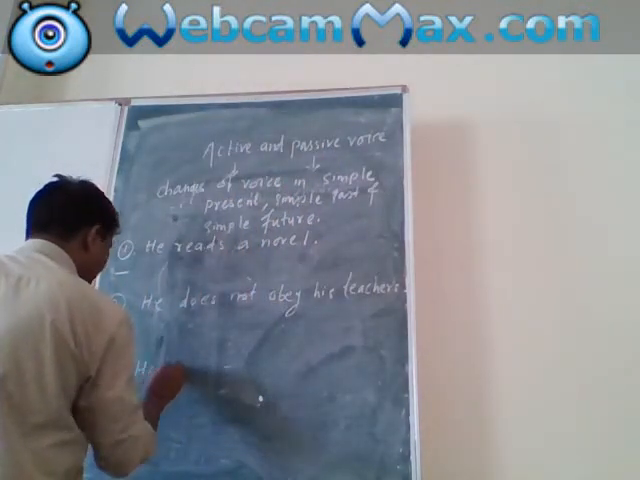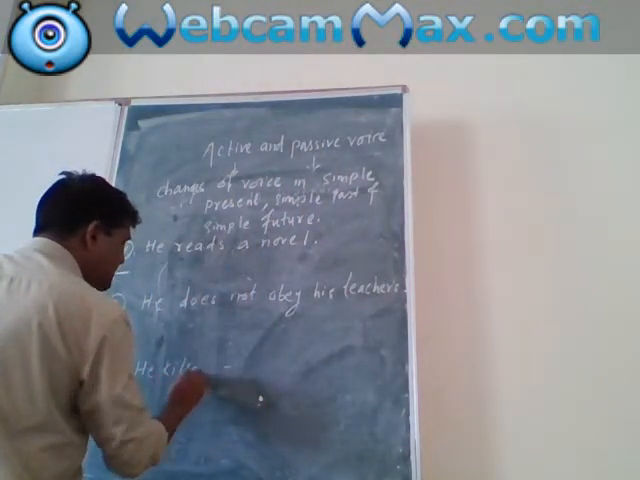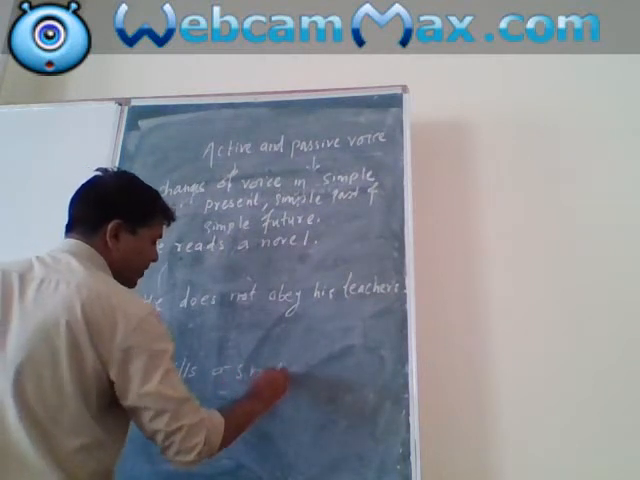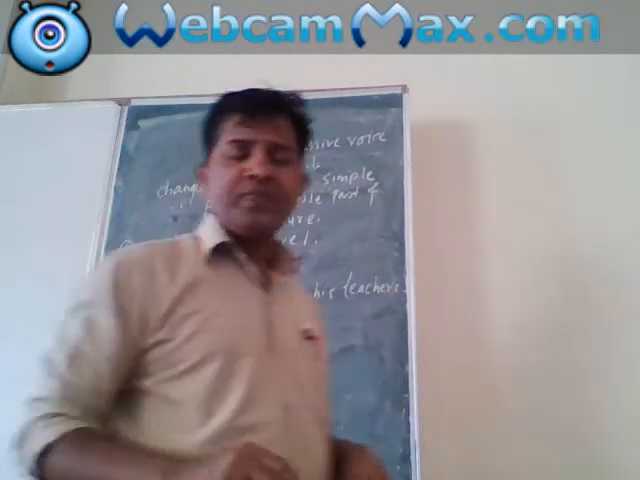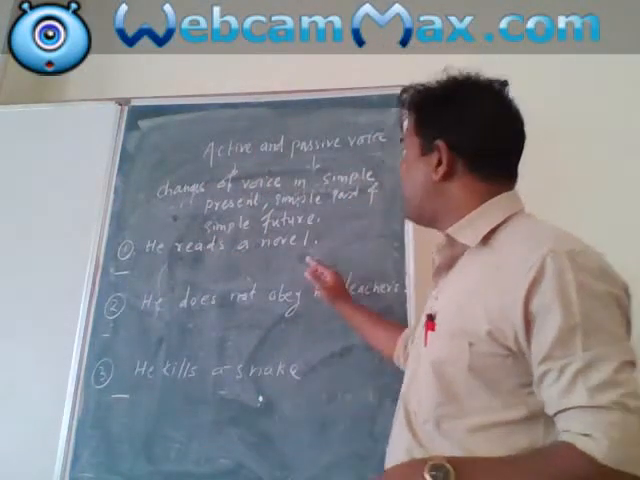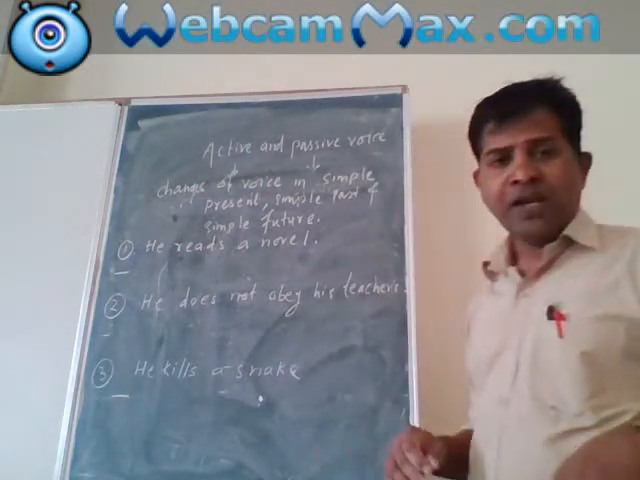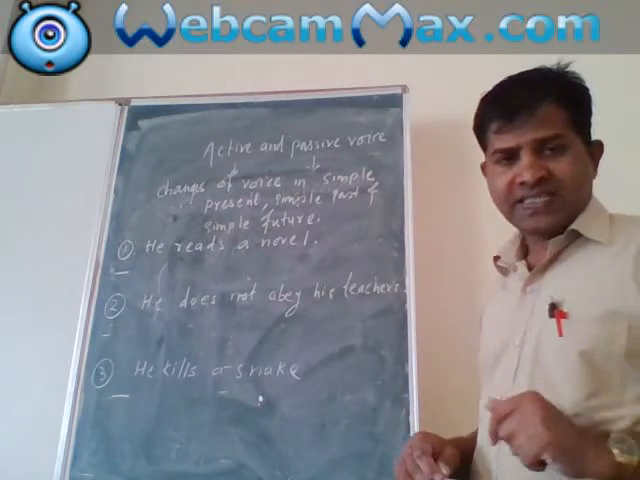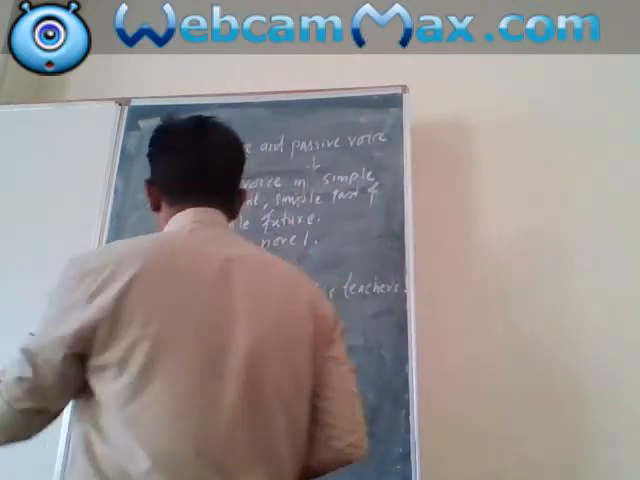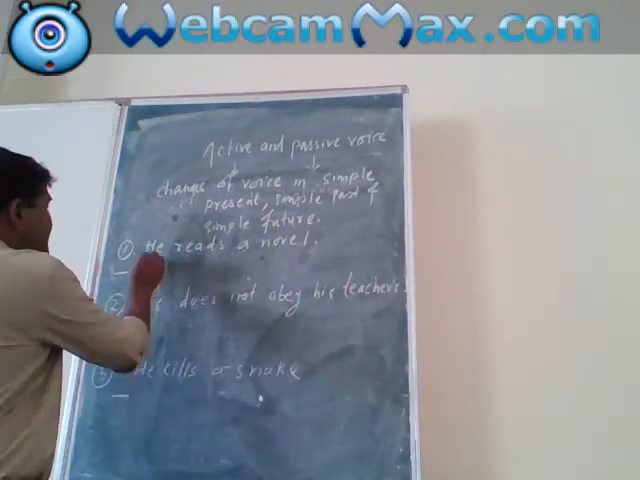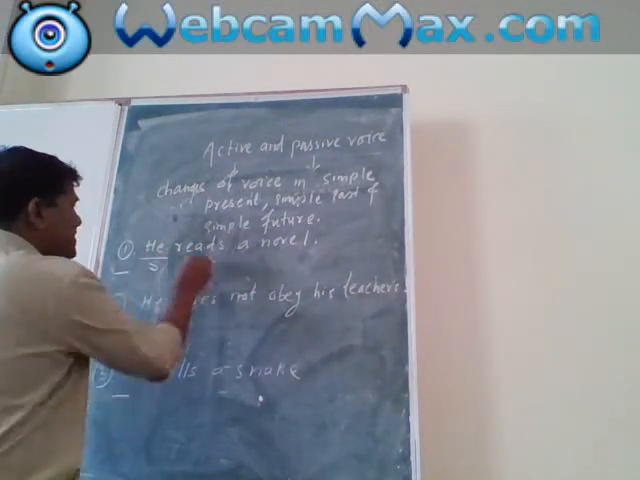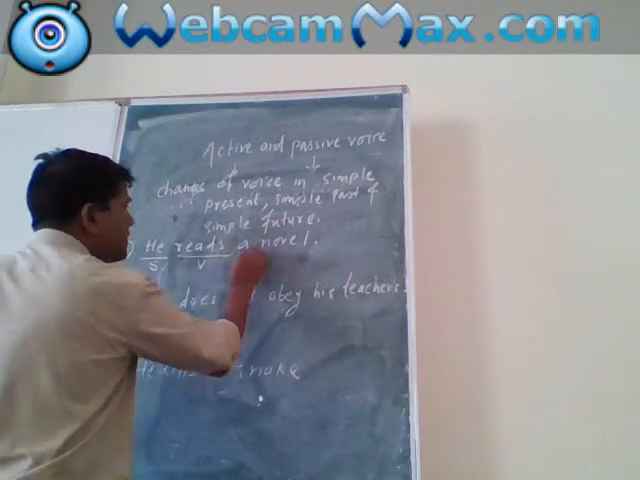He kills a snake. Now you see here these three sentences. These are in simple present tense. Now you see here the very first sentence: He reads a novel. In this sentence, he is a subject, reads is a verb, a novel is object.